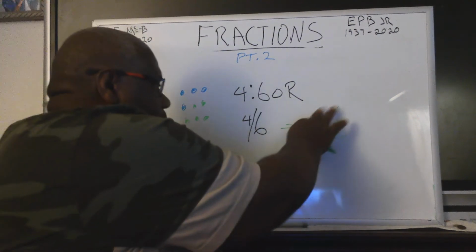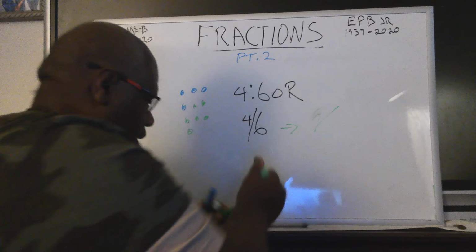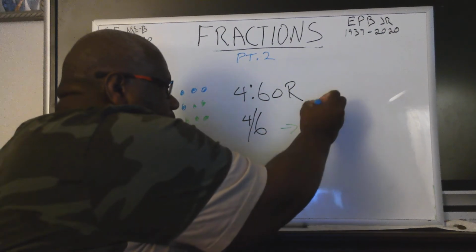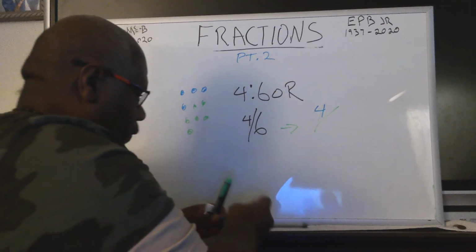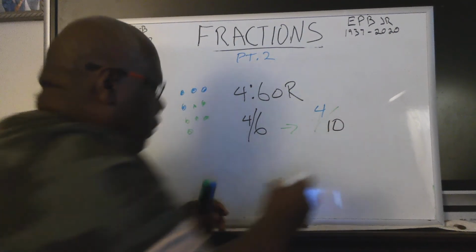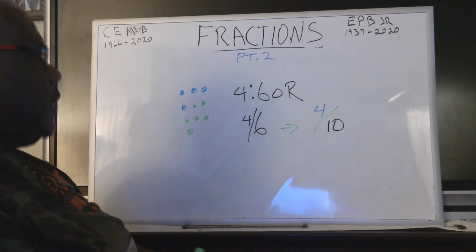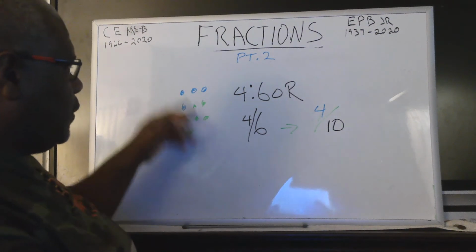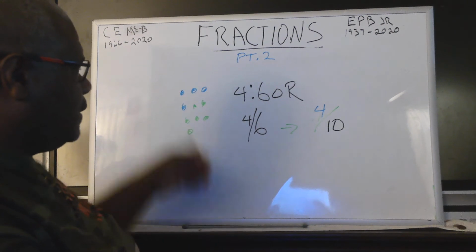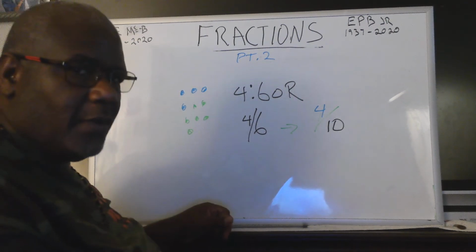We're going to do it this way to keep it colored so you don't get confused. We're going to say for every 10, overall, there is 4 blue dots. That's also a ratio, right? You can go 4 to 6, or for every 10, 4 of them is blue, or for every 10, 6 of them is green. That is a ratio.